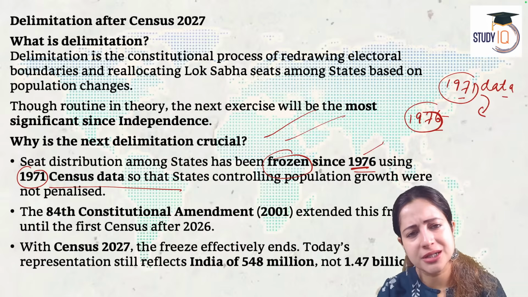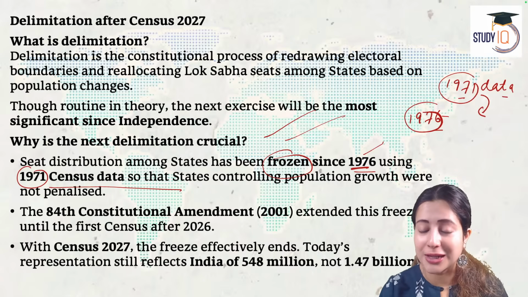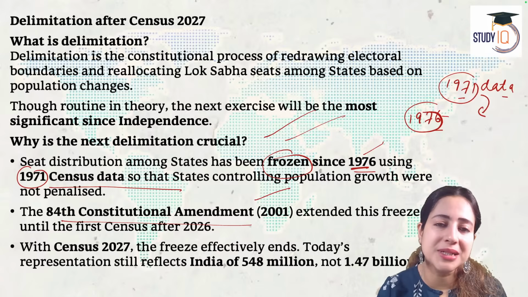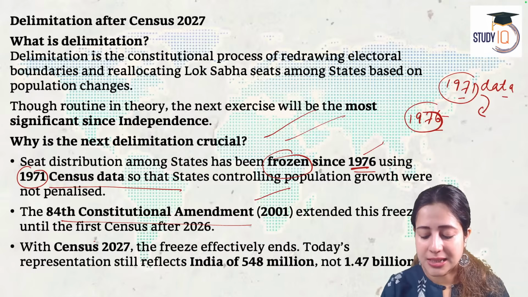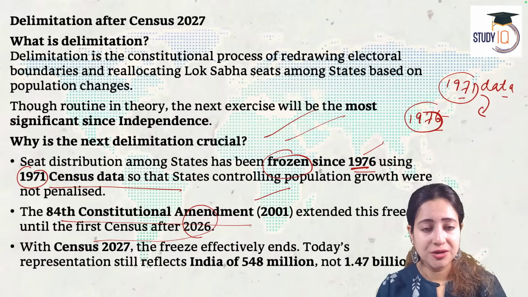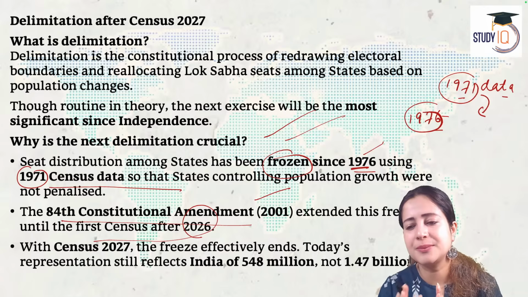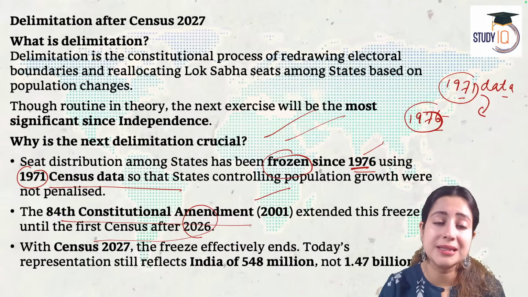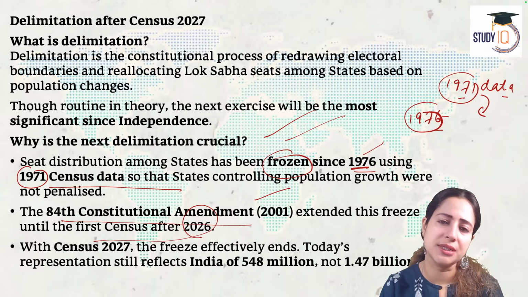We need to redo it again, therefore. We have to redraw the boundaries. Now, during 2001, we had the 84th Constitutional Amendment in India, which extended this freeze until the first census after 2026. So you see, two things have happened here. First, after 1976, we have done no kind of delimitation. The delimitation has been fixed to the 1971 census data, but in 2001, we passed an amendment of Indian Constitution.